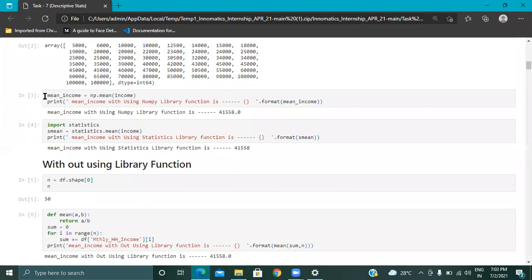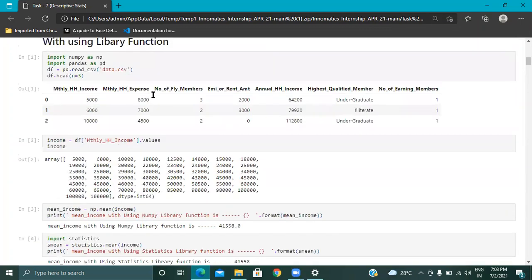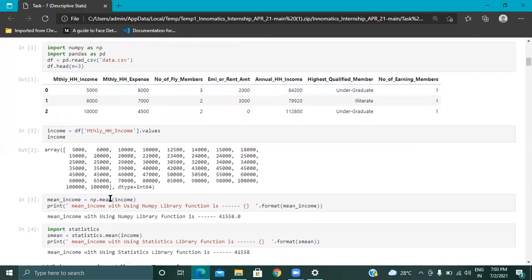In NumPy, there is a function called mean, which helps us determine the mean of the given data. We have already imported NumPy as np, and we are using the mean function on the income column. For the income column, I need the mean value.